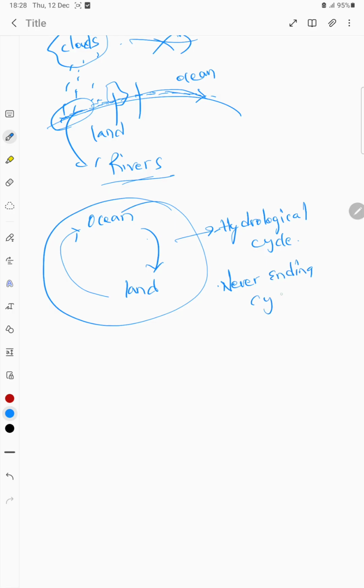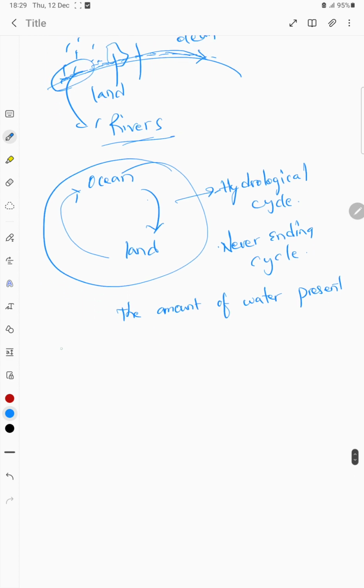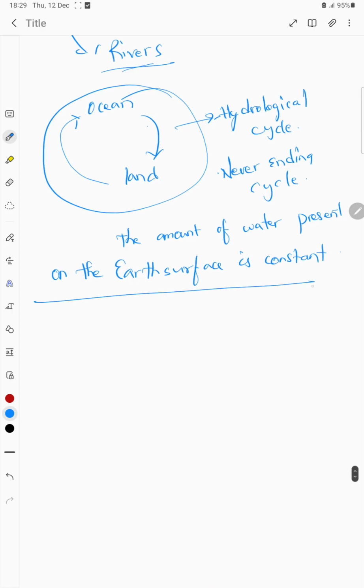So we can say that the amount of water that is present in the atmosphere and on the earth's surface is constant. No matter what happens, the amount of water that is present on the earth's surface is constant. It is not going to change.